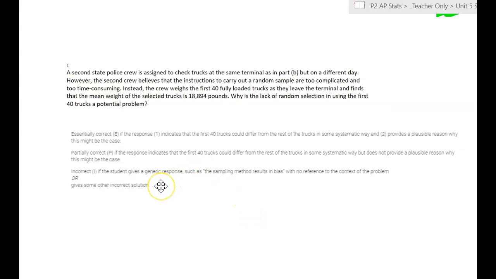All right, the last thing you're going to do is score yourself on a scale of 1 to 4. So 4 means all 3 parts were essentially correct. 3 means 2 parts were essentially correct and 1 part was partially correct. You get a 2 if either 2 parts were completely correct and 1 part was incorrect, or if 1 part was totally correct and 2 parts were partially correct. And then anything less than that is a 1, and then a 0 would be nothing is done.